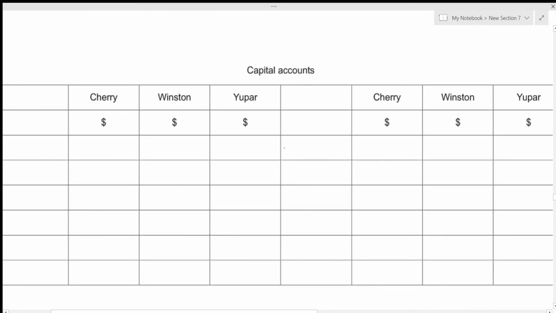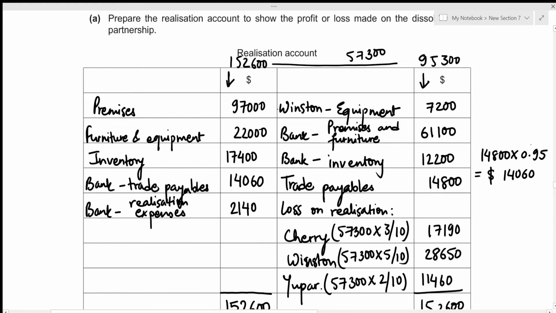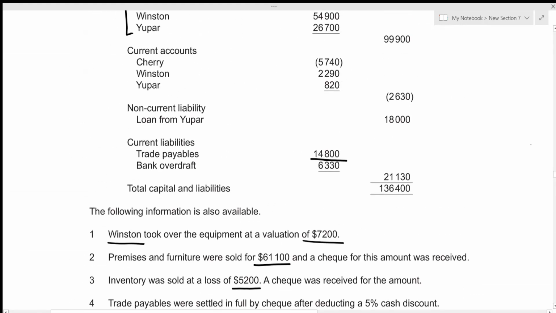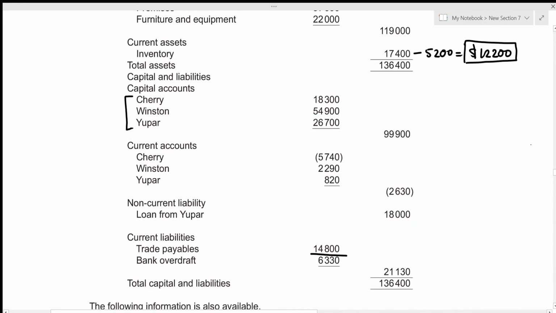Alright, we can just write it down as balance BD, which is the opening balance. For Cherry, that was 18,300. For Winston, there was 54,900. And for Upar, that was 26,700. Alright, since we're talking about dissolution, we also need to address the current account balances. So current account balances, we need to add or subtract from the capital account balances.